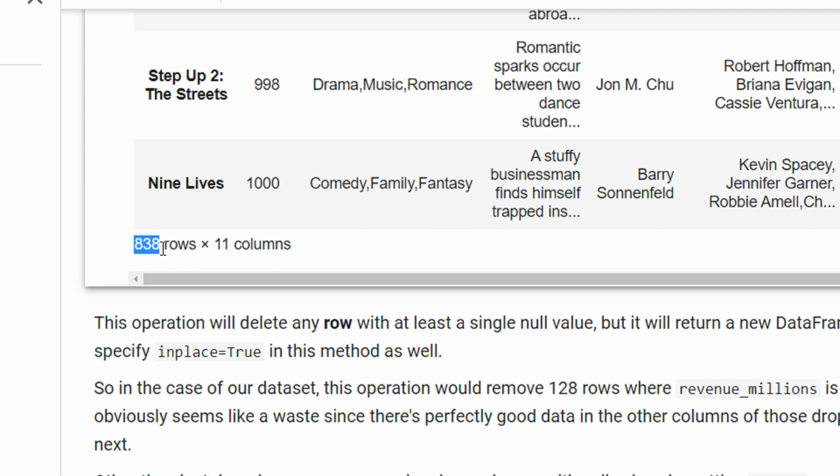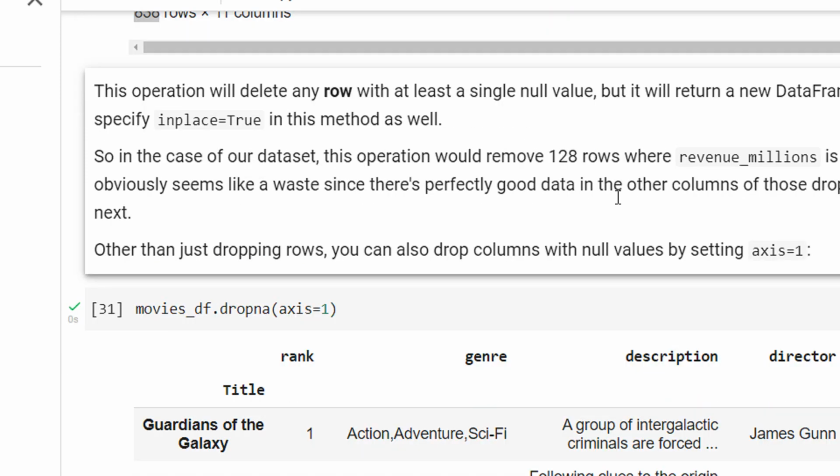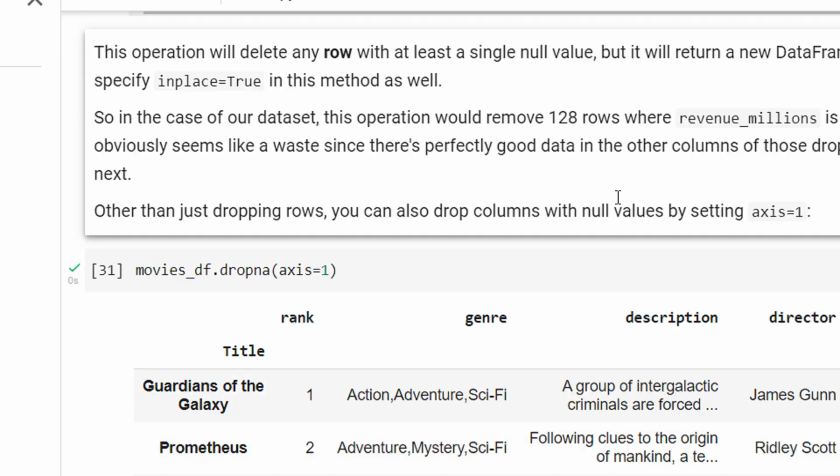Now what happens? Dropna by default works on rows. So let me just write here and remove this one.